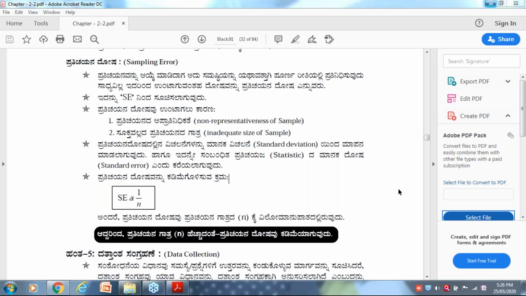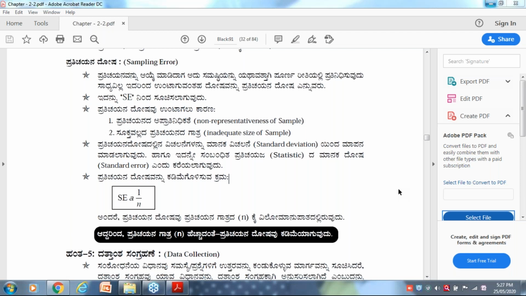Okay. So when you are selecting a sample, mainly we are selecting the sample based on the idea that it represents the whole thing. The characteristic is nothing but representativeness of a population. Suppose if you make a mistake while selecting the sample, a sampling error is going to occur. Always there must be a sampling error, that is denoted by SE.